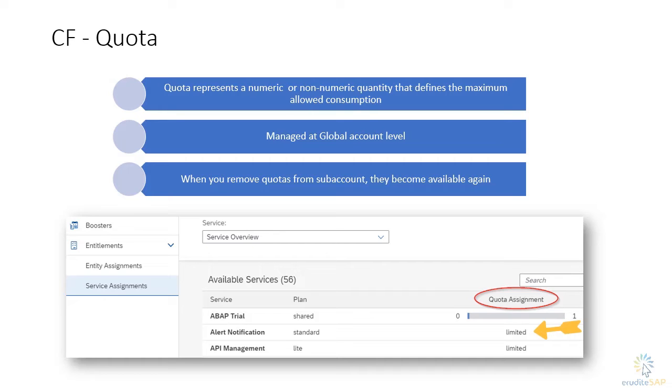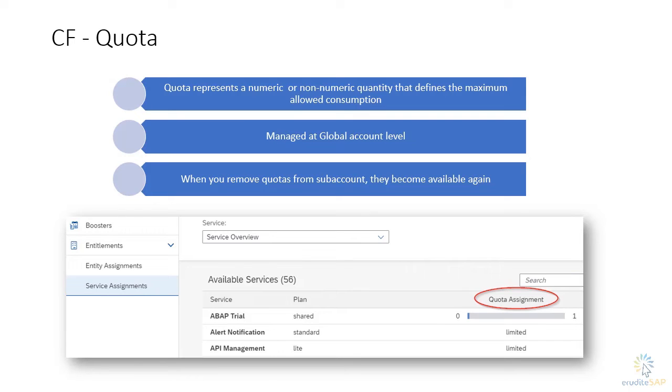So it is limited. Some service plans use numeric quota, which means that you can increase or decrease the number of units available in a subaccount. Depending on the service, these units represent different things and may impact the number of service instances, applications, or routes you can have in a subaccount.